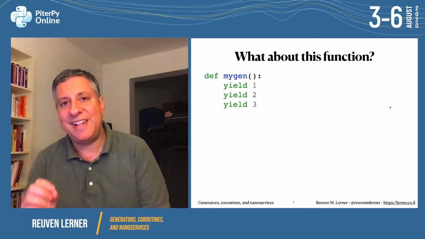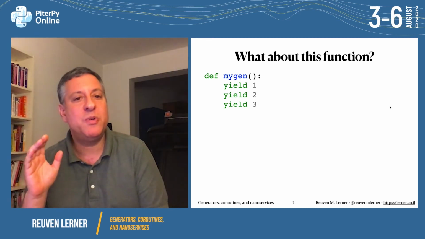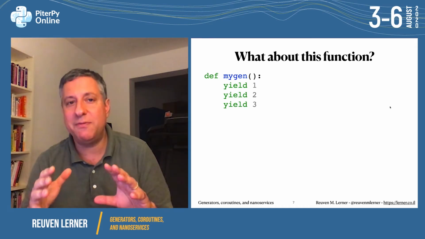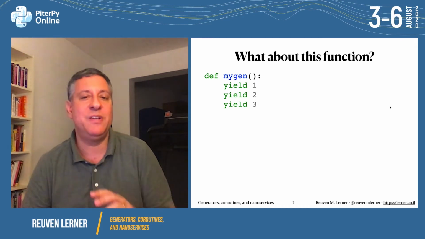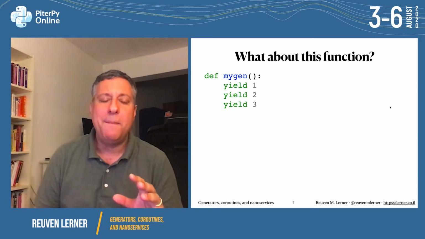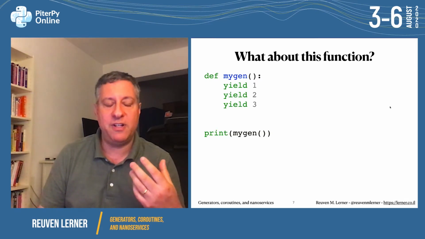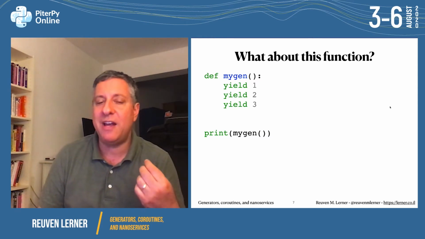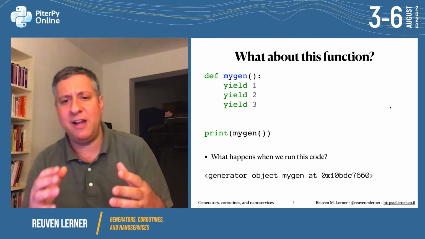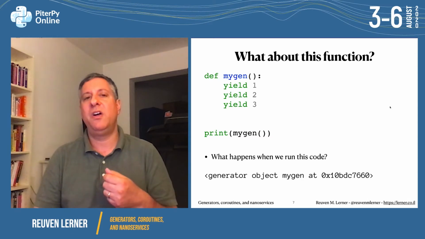Well, let's look at a slightly different function. Def mygen, so it's got a different name, and then we're going to do yield 1, yield 2, and yield 3. All right, so the big difference here is instead of saying return, we're saying yield instead. Now, yield is a keyword in Python, it is a distinct keyword. But what does it mean? What does it do? Well, once again, I'm going to run my function and I'm going to print the result. But this time, I'm not going to get 1, 2, or 3. This time, I'm going to get generator object mygen at some memory address. What's going on here? What was the difference?